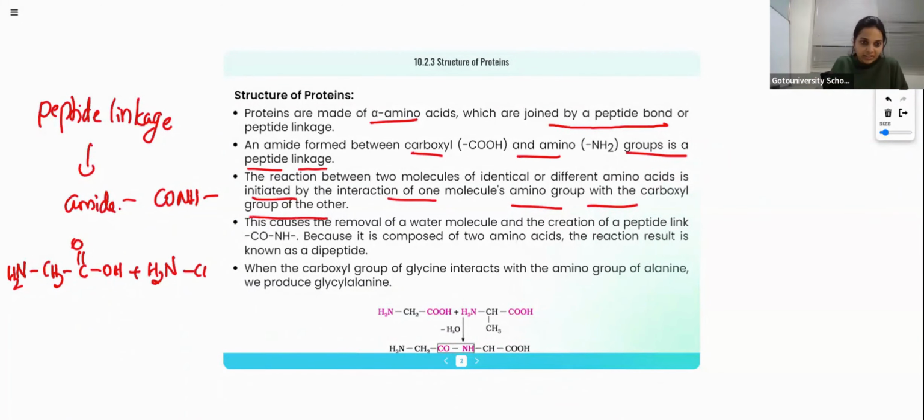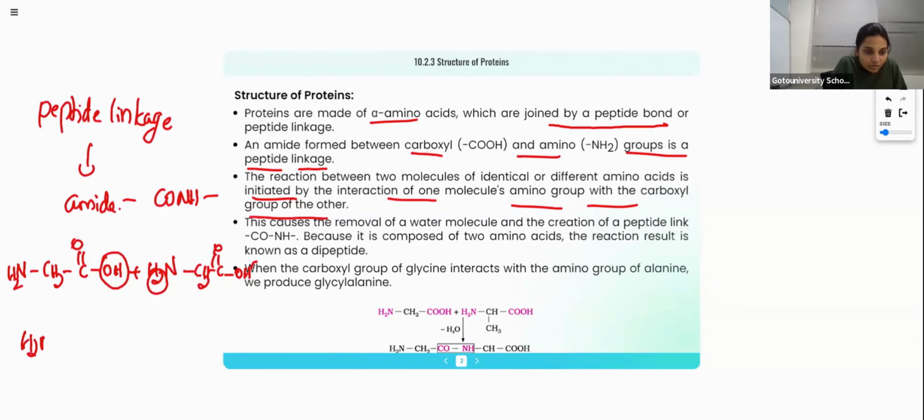So CH2, COOH. Then what will happen? One water molecule will be eliminated. You remember esterification? When an acid reacts with an alcohol, one mole of water is removed, so the bond formed is a COO linkage, an ester linkage. The same thing is here, water molecule is eliminated, but this is not a COO linkage, because this is NH2. So what will be the linkage?